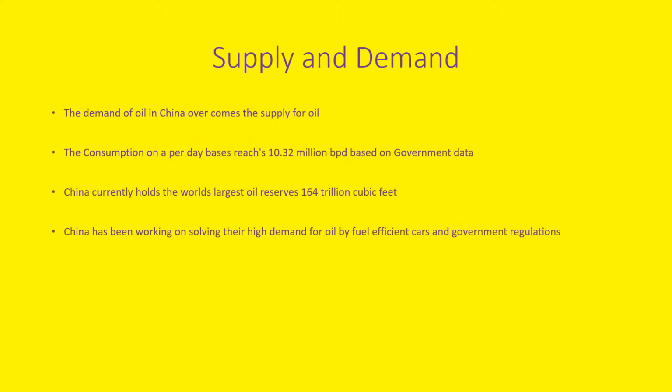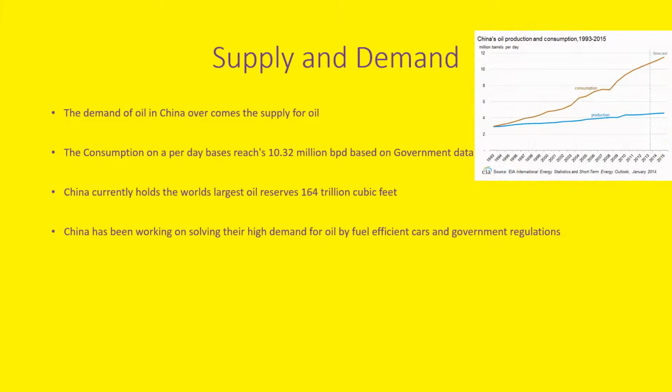The supply and demand. The demand for oil in China overcomes the supply of oil. The consumption on a per day basis reaches 10.3 million barrels per day based on government data. China currently holds the world's largest oil reserves, 164 trillion cubic feet. China has been working on solving their high demand for oil with fuel-efficient cars and government regulations. Refer to the graph.